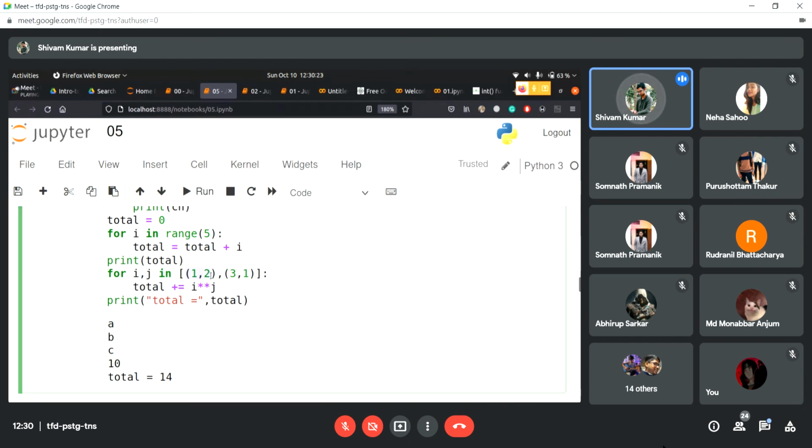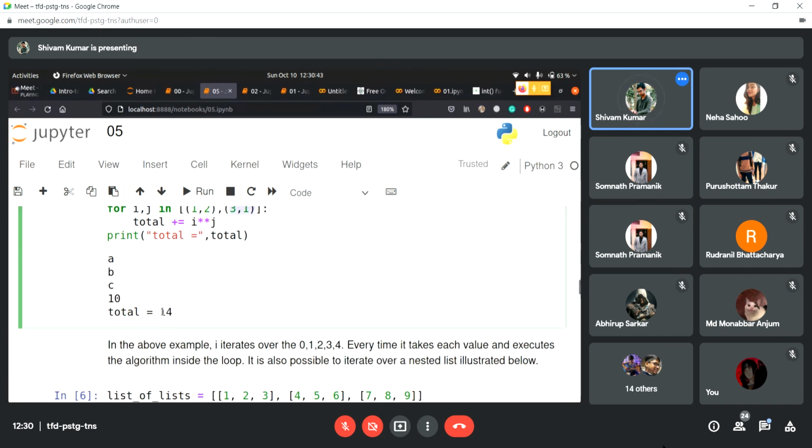So the first object inside this collection is 1 comma 2, right? So i and j will be 1 and 2 respectively. So this time I'm evaluating total as i to the power j. So it will be 1 to the power 2. So 1 to the power 2 is 1, and again 3 to the power of 1 is 3. So when you evaluate this and you increment everything and go through the loop, it's going to evaluate as 14, right?